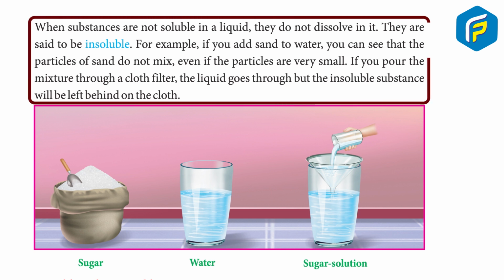When substances are not soluble in a liquid, they do not dissolve in it. They are said to be insoluble. For example, if you add sand to water, you can see that the particles of sand do not mix. Even if the particles are very small, if you pour the mixture through a cloth filter, the liquid goes through, but the insoluble substance will be left behind on the cloth.